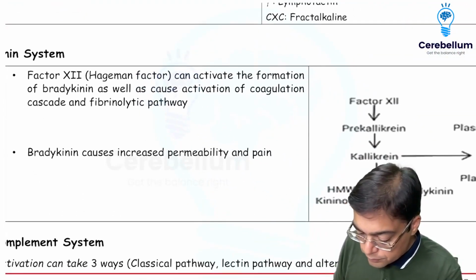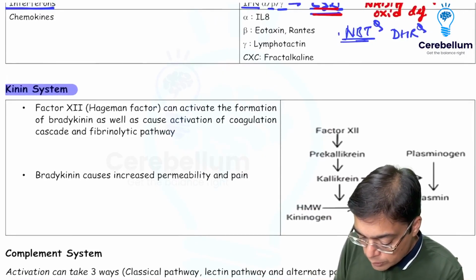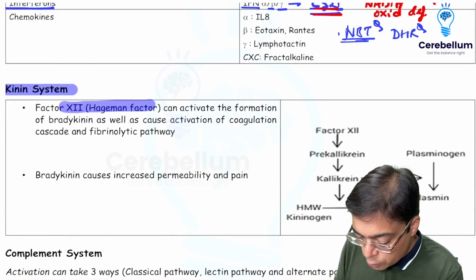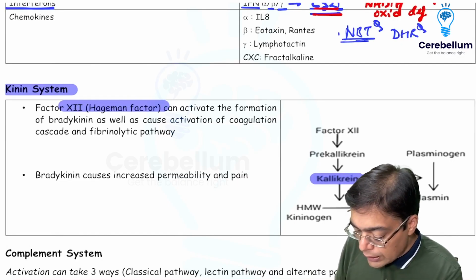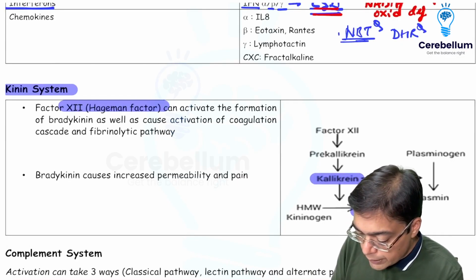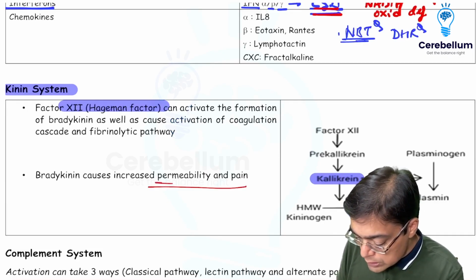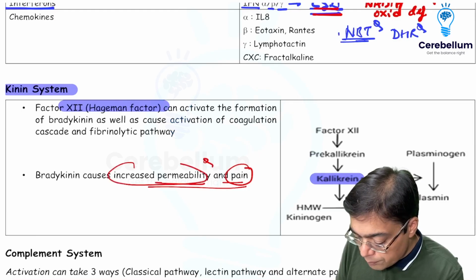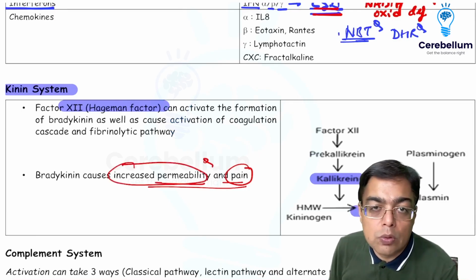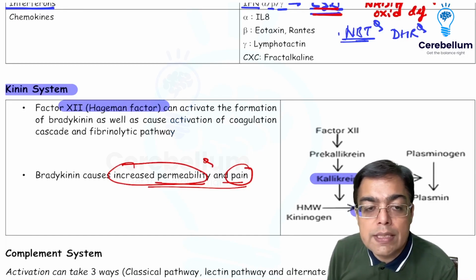Then talking about the chemical mediators present in the plasma, just wrapping up the kinin system. It is activated by factor 12, that's Hageman's factor, and this is responsible for the formation of kallikrein. The kallikrein is responsible for the formation of bradykinin. Why do I want you to remember bradykinin? Because bradykinin is responsible for increased permeability, as well as contributing to the development of pain. We talked about the pharmacological correlation as well. Increased bradykinin is responsible for causing dry cough, one of the important side effects you associate with drugs like the ACE inhibitors.